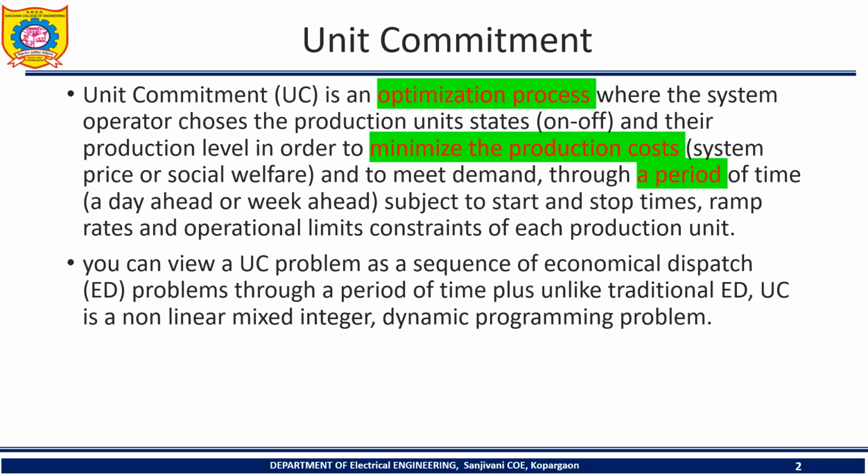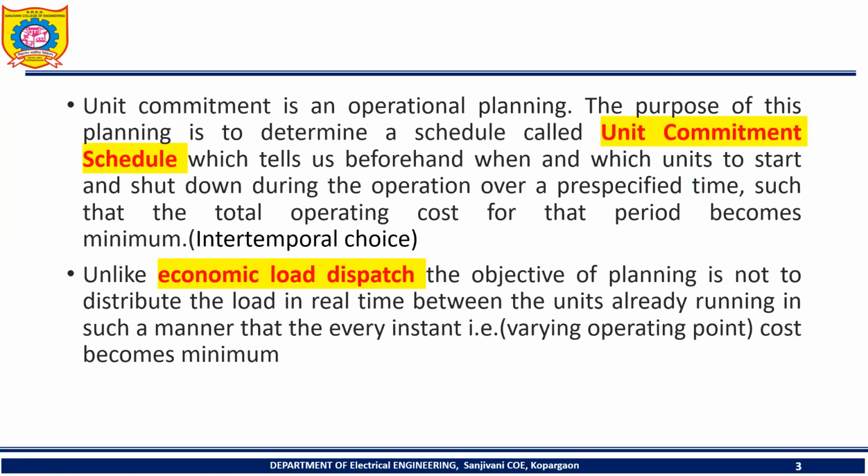As we have discussed, unit commitment is the optimization process where the system is operated to choose either to switch on or switch off to minimize the production cost, and it has the scheduling for that, and it is different from economic dispatch.